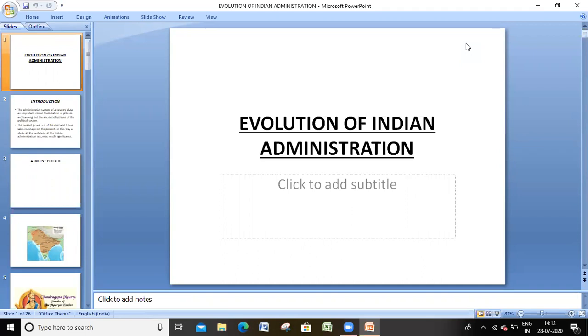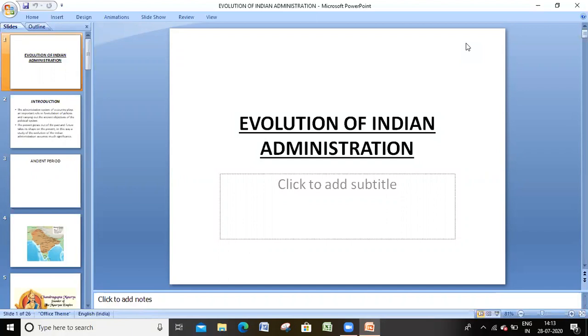Today we will discuss evolution of Indian administration. So for any future betterment, we need past records or past history. In the same way, Indian administration also, if you want to improve, if you want to provide good administration to all the people, we must read, we must observe, we must learn the lessons from previous administration.